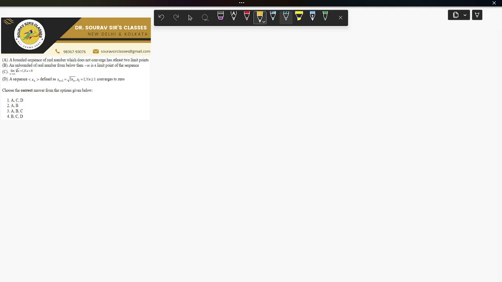So if we have a sequence an, and it is unbounded from below, it means that there exists a subsequence a n k which is tending to minus infinity. By definition, minus infinity is a limit point of the sequence, so the statement is true.